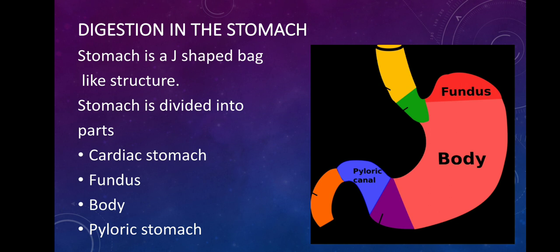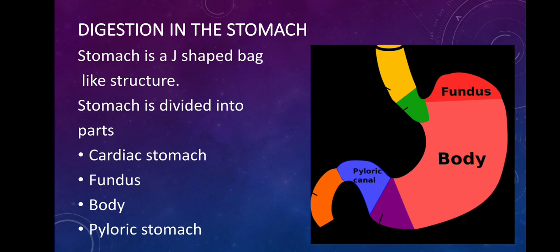Then we have the body. So the body of the stomach is the main region, and it is very important, and it's the central region of the stomach. Next we have the pyloric stomach. Pyloric stomach is also known as pylorus. The word pylorus in Greek means gatekeeper.